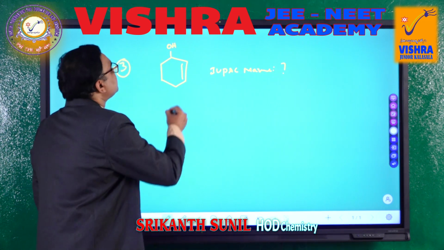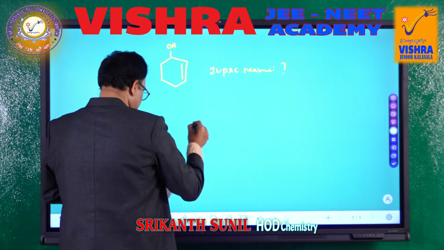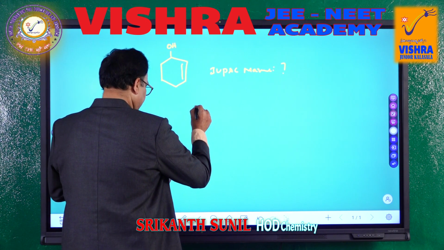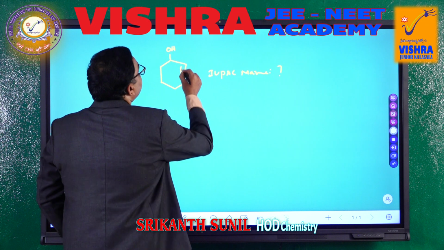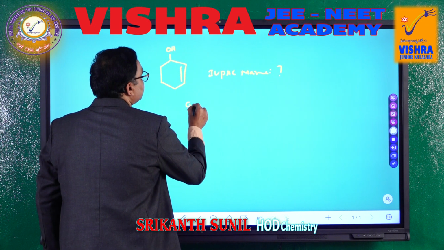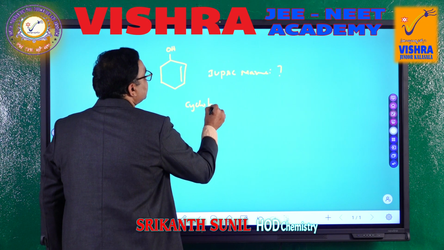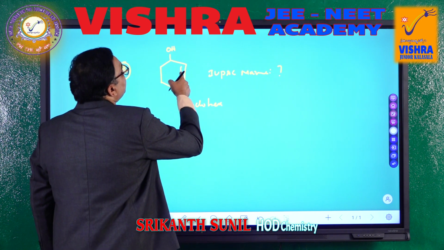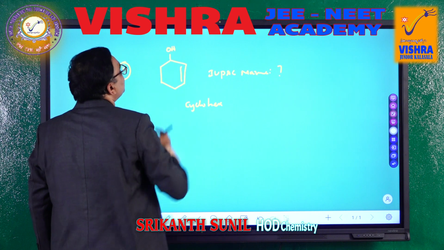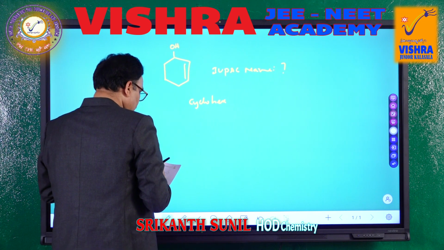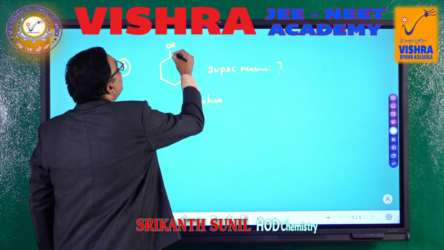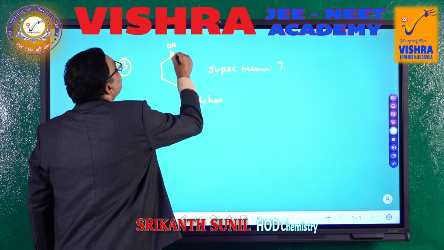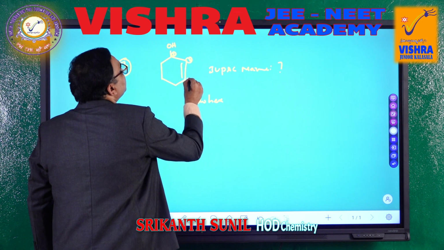So, this one is cyclohexane. We can write cyclohexane here, but there is a double bond. So, we can write cyclohex, and there is a double bond and there is an OH group. We have to see that the OH group has top priority. So, numbering we are going to do from here, number 1 here, number 2 here, number 3 here.